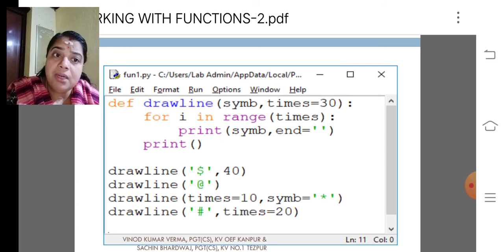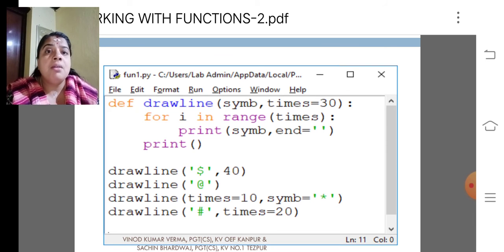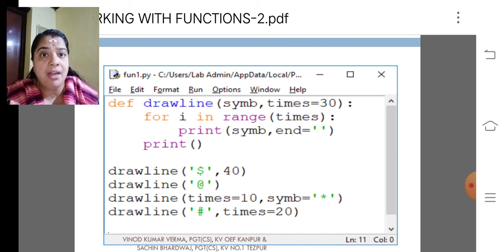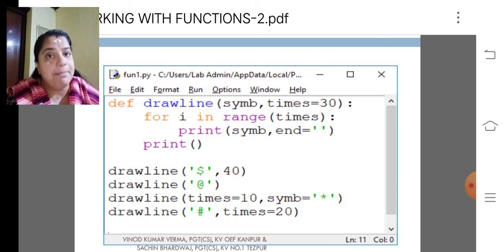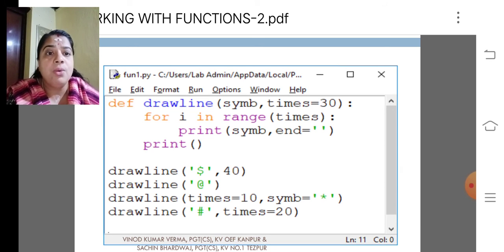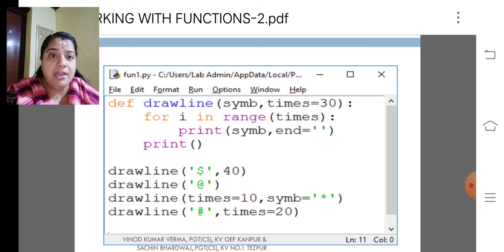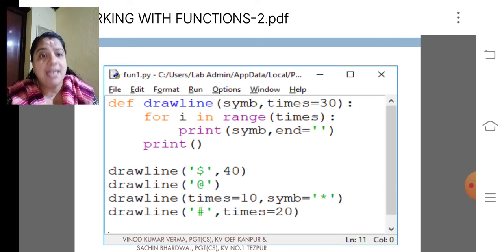Then look at the next one, draw_line(times=10, symbol='*'). Here we are changing the order or the arrangement of the positional variables. But only one thing we have to remember: the argument names must be the same, symbol and times. Here we have given times as the first argument, with the value 10. Symbol is the second argument, and we are giving the star value.